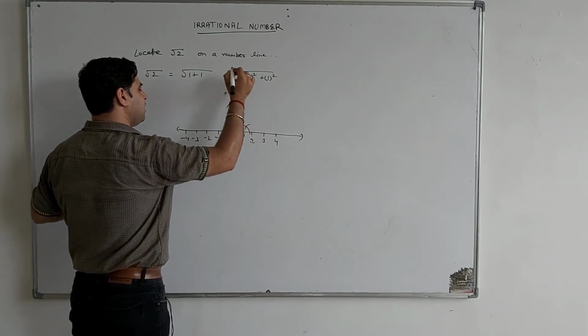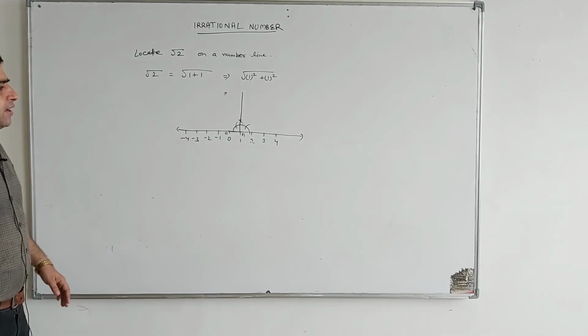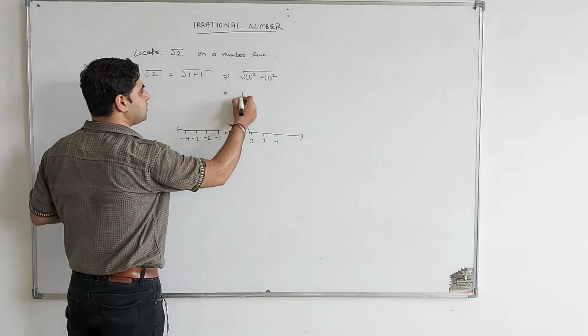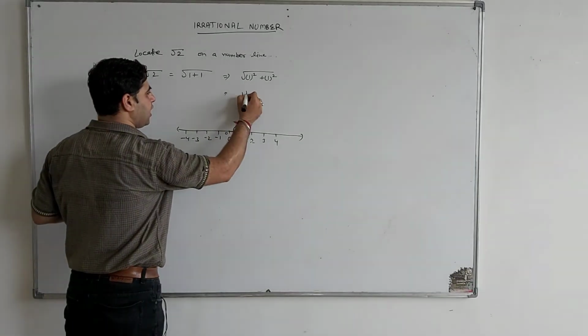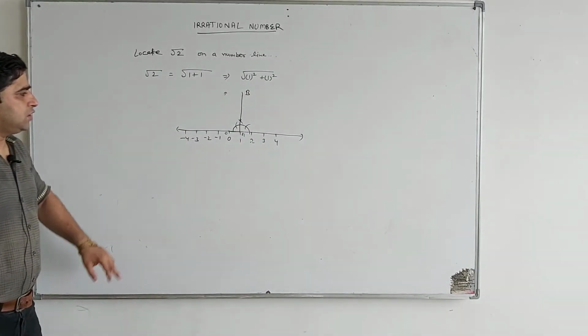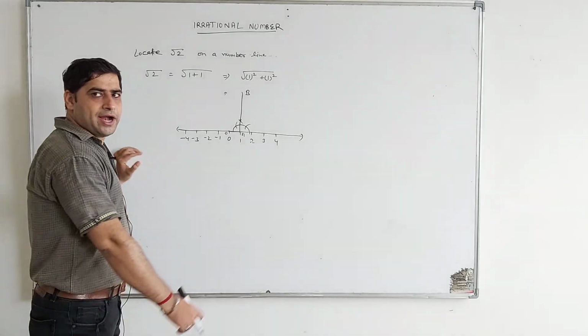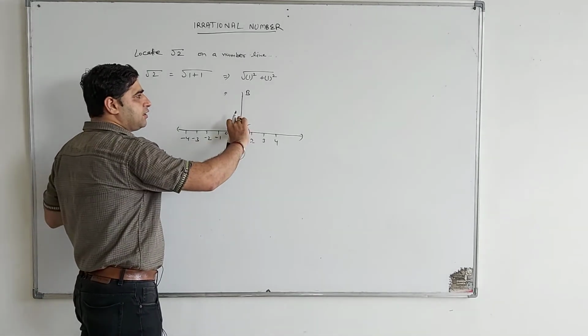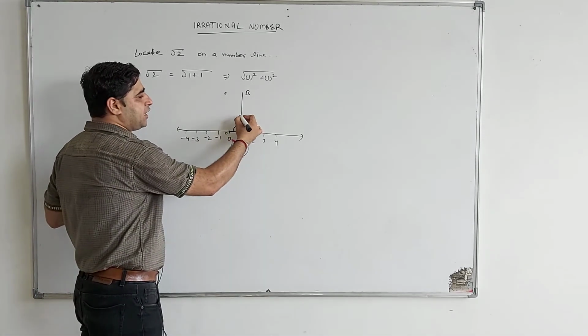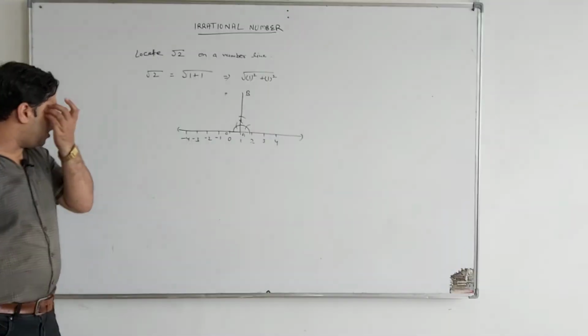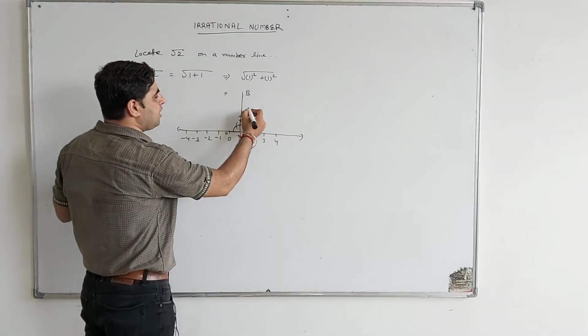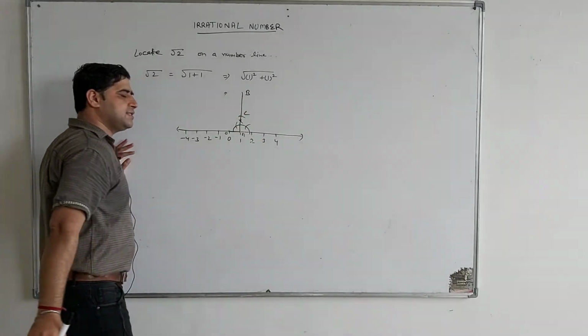This is the 90-degree angle. Give it a name, your choice, say B. Here we locate only 1 centimeter from point A. Open the compass 1 centimeter, then cut an arc. This arc we can name C.